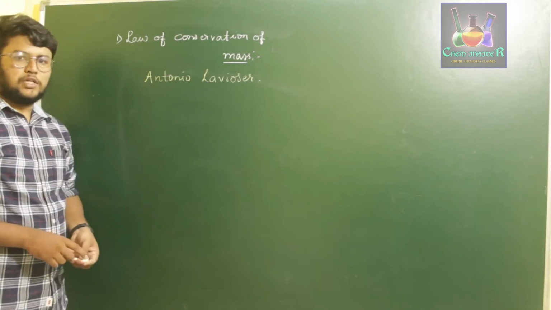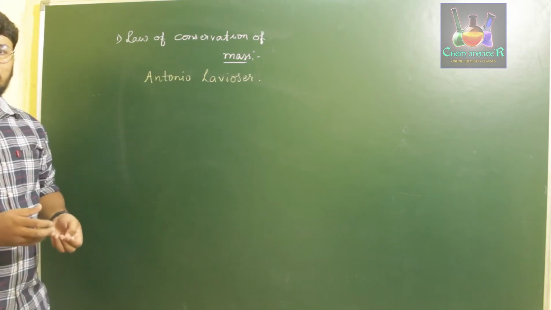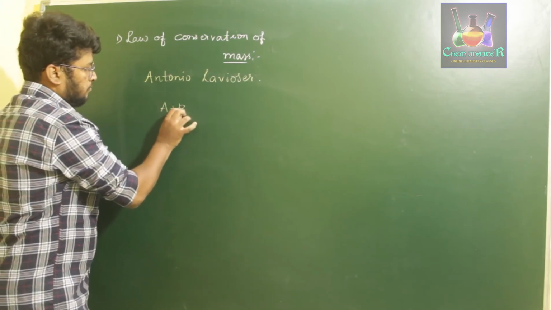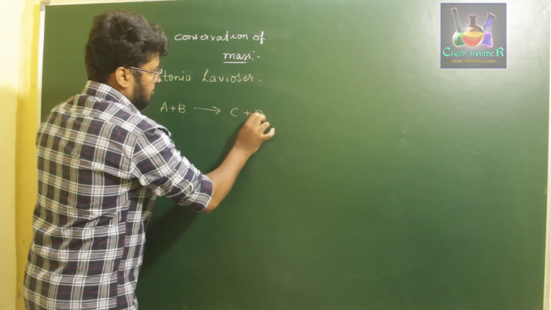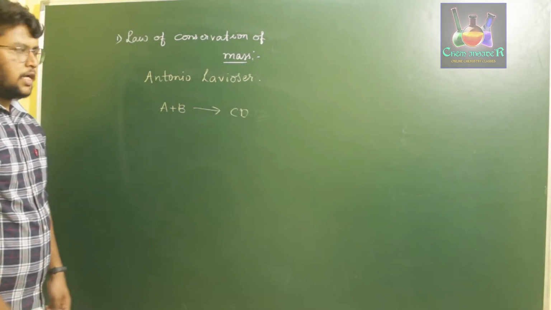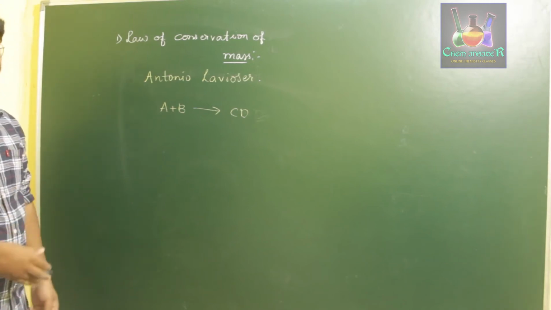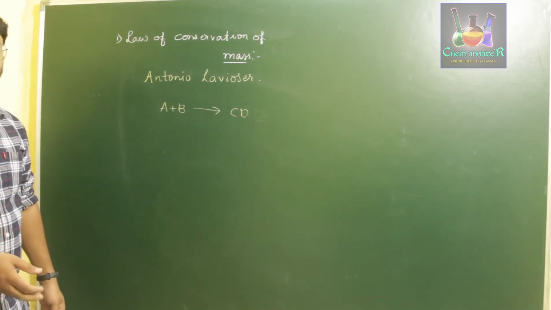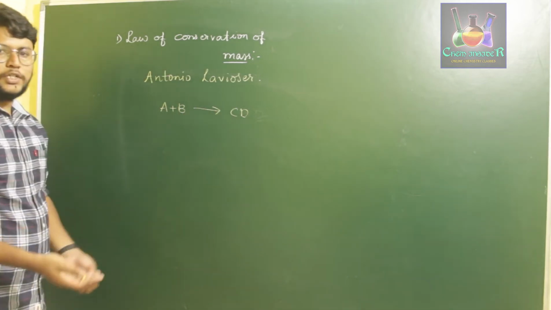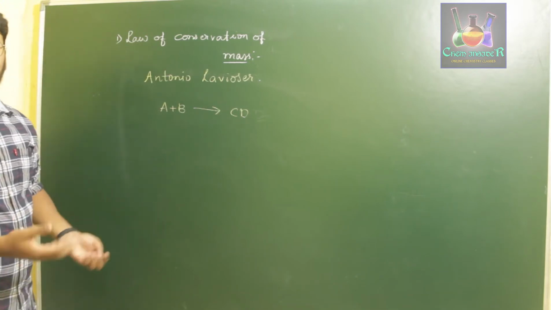What he observed was, whenever you carry out a chemical reaction, let us say A plus B gives product C plus D, energy can neither be created nor destroyed. A chemical reaction is nothing but a reaction between two reactants to form a product, which may or may not have a different chemical energy.